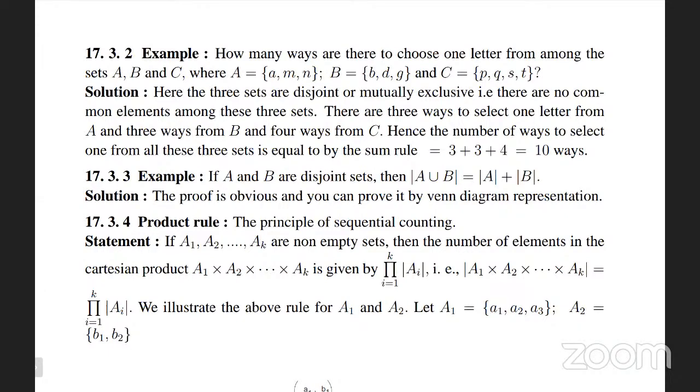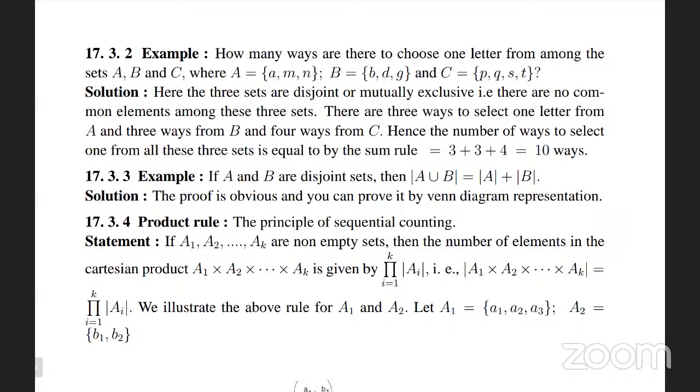Pi is called the product notation symbol. The statement of the product rule is: if A1, A2, and so on up to AK are non-empty sets, then the number of elements in the Cartesian product A1 into A2 into so on up to AK is given by the product for i equals 1 to k of |Ai|. That is, |A1 into A2 into so on AK| equals the product of |Ai|. This is called the product rule, the principle of sequential counting.